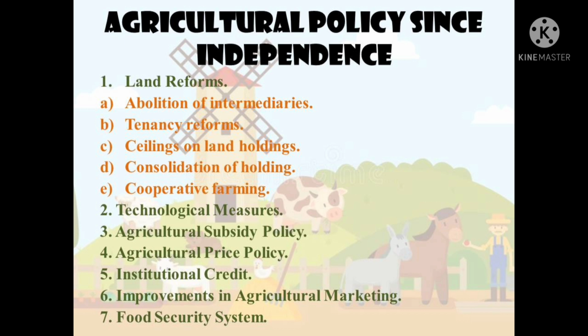Point number D, consolidation of holdings. With a view to reducing fragmentation, consolidation of holdings was accorded a high priority. Consolidation is a practice to allot land to the farmer at one place for his scattered holdings here and there. It saves the cost of cultivation. By 2004, more than 1,633 lakh hectares of land was brought under consolidated holdings. Point number E, cooperative farming. Cooperative farming was promoted to enhance the bargaining power of the smallholders. Collectively, the farmers could buy inputs at a lower price and sell their products at a higher price.